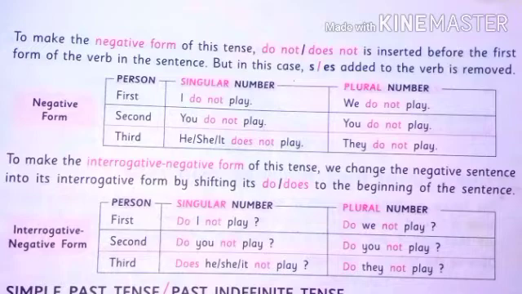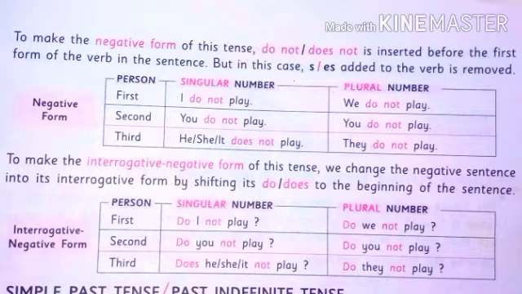To make the interrogative negative form of this tense, we change the negative sentence into its interrogative form by shifting its do or does to the beginning of the sentence. Interrogative negative form.